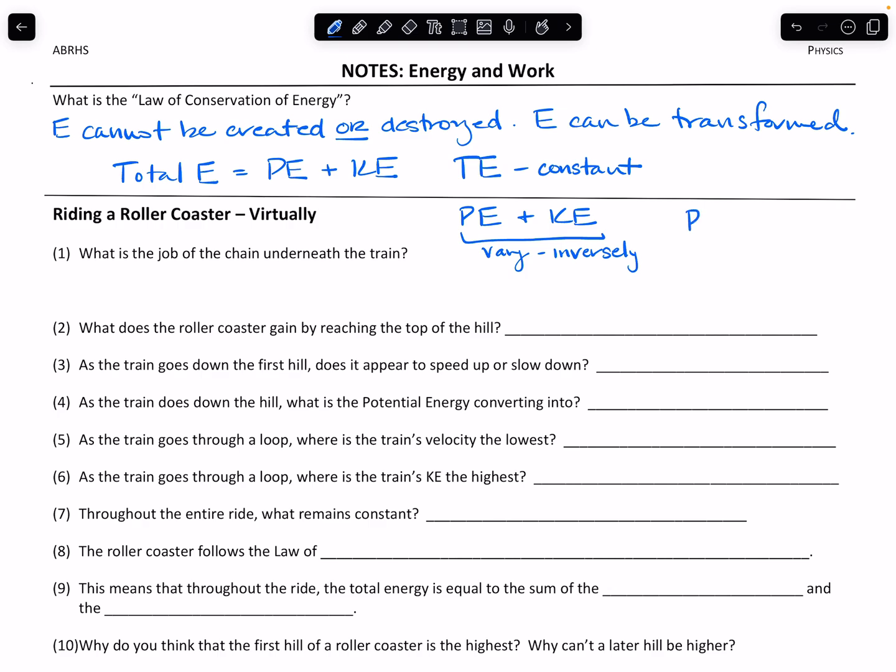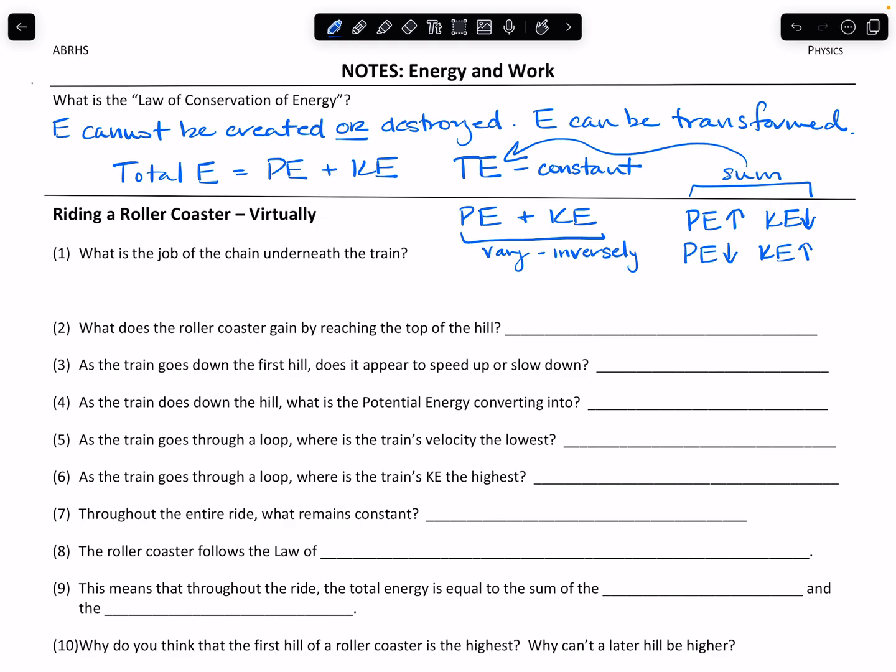So in other words, if at any point during the motion the potential energy increases, then the kinetic energy must be decreasing. Or if at any point the potential energy decreases, then the kinetic energy must be increasing. But in the end, the sum of these two must equal that total energy. All right, so that's a really key concept here. Once you identify the total energy present within a system, it does not change. That number will be used over and over and over. The kinetic energy and potential energy values, however, will be changing.